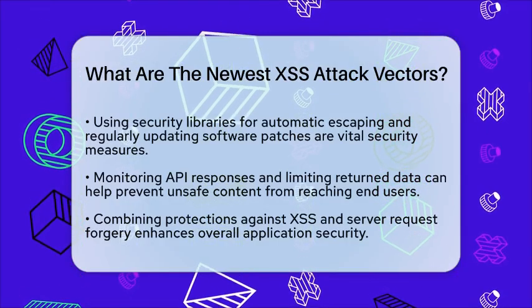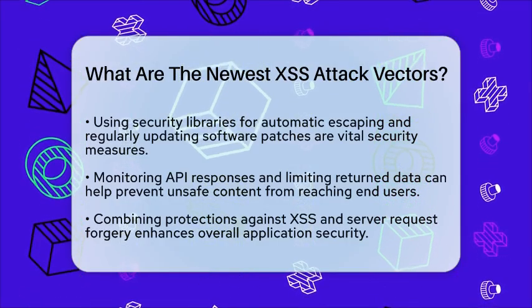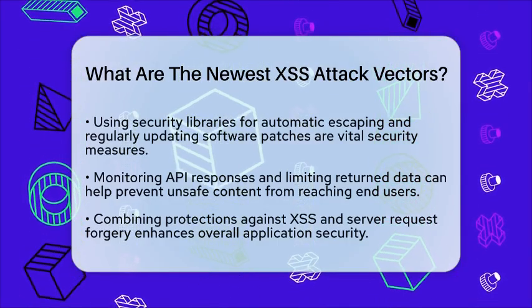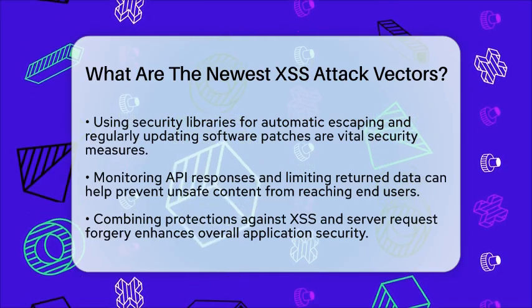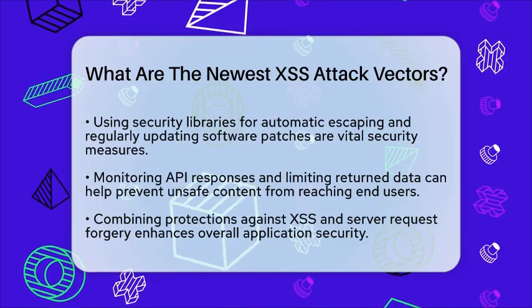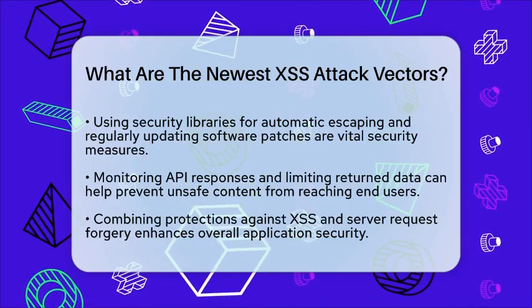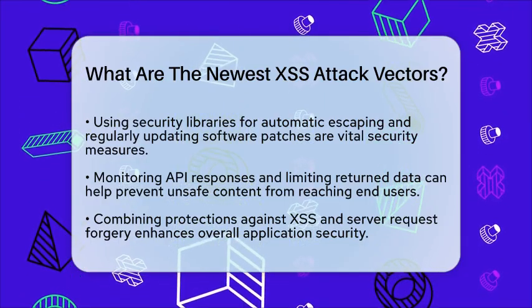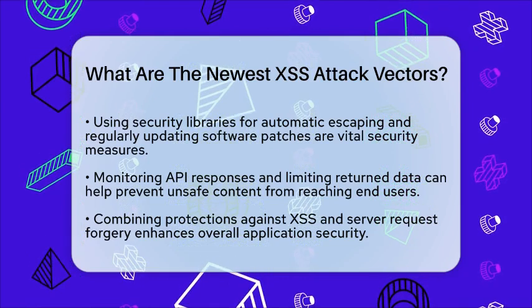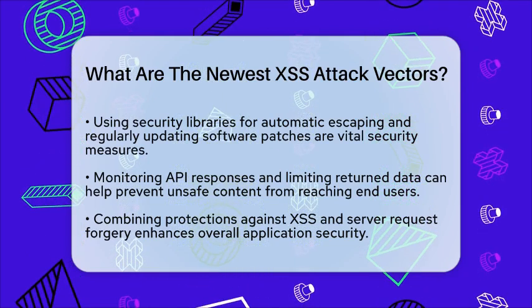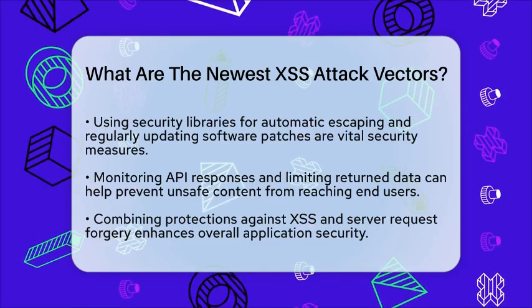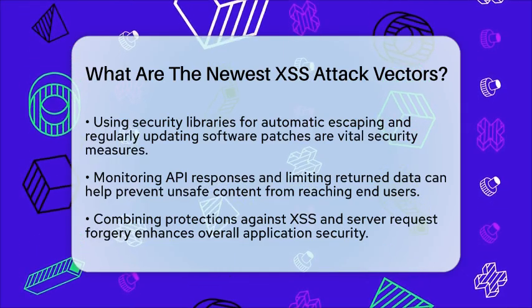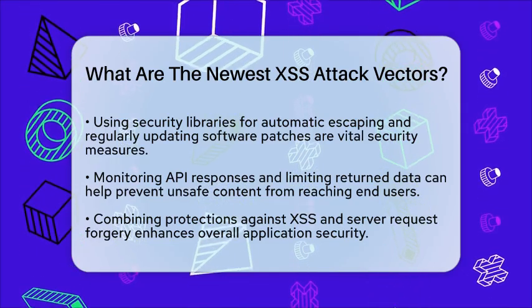To defend against these new attack vectors, it's essential to validate and sanitize all user inputs using allow-list methods. Output must be encoded based on where it appears, whether in HTML, JavaScript, or URL parameters. Using security libraries that handle escaping automatically can help. Regularly updating software and patches, especially for known vulnerabilities like the one in GitLab, is also key.